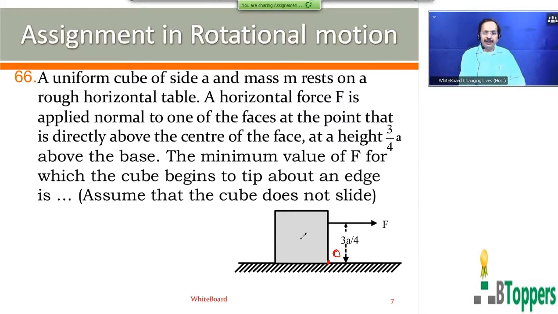The weight mg acts vertically downwards. Here the length of each edge of the cube is a. So the perpendicular distance between the line of action of the weight mg and the edge O of the cube will be equal to a by 2.